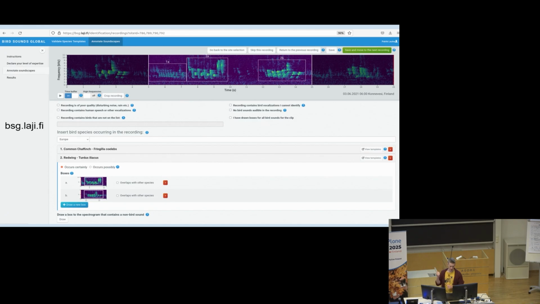So for example, in this 10-second recording, we have one song from common chaffinch and then 2 instances of this redwing. People draw these bounding boxes around the spectrogram so we know exactly which part of the spectrogram corresponds to that specific bird. So then we can teach this to the model.